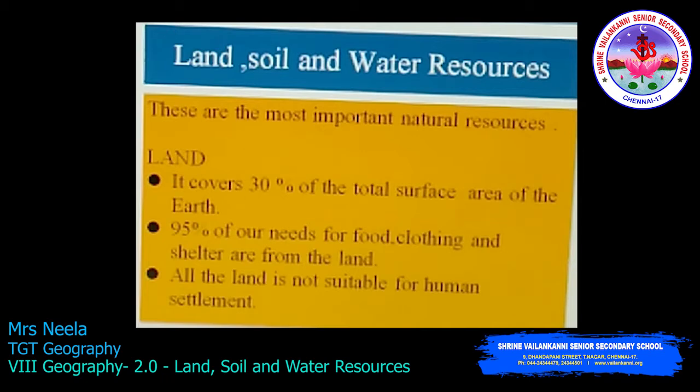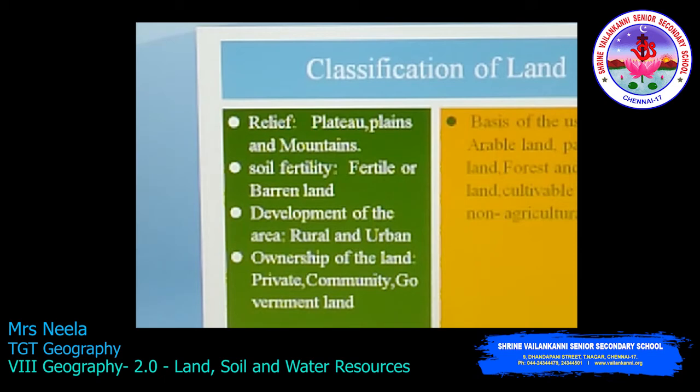95% of our needs, that is food, clothing and shelter, are from the land. As we know the topography, all the land is not suitable for human settlement. Plains and river valleys are densely populated, and the rocky slopes of mountains, low-lying areas, sandy desert areas, glaciers, and forested areas are sparsely populated and sometimes uninhabited.